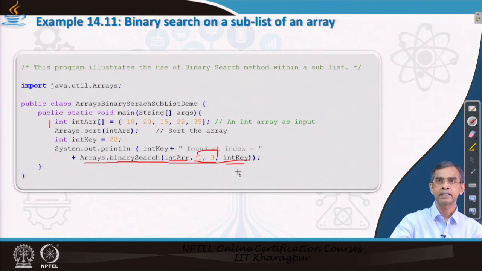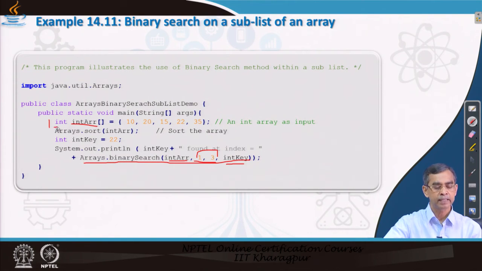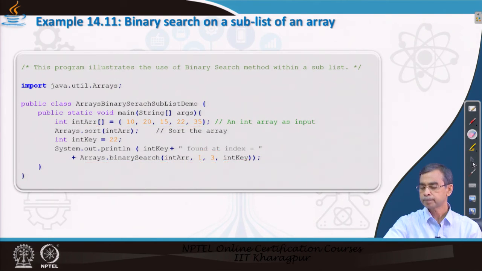Now, again I suggest you test all these programs not only on integer type. You can declare a double or string, initialize with some elements and then search it. You do not have to bother about what type of data it has to process and how it has to be processed. It will do it for you, including byte type and any other standard built-in data type, but not for a user defined data type. You cannot do all these operations for a user defined data type. Okay, so this is the searching algorithm.